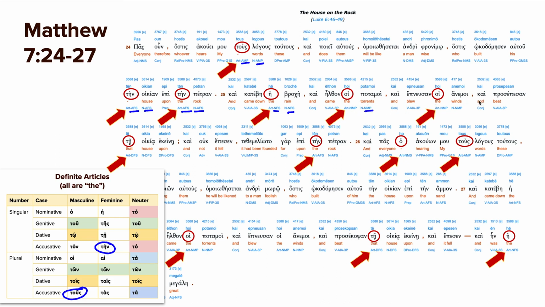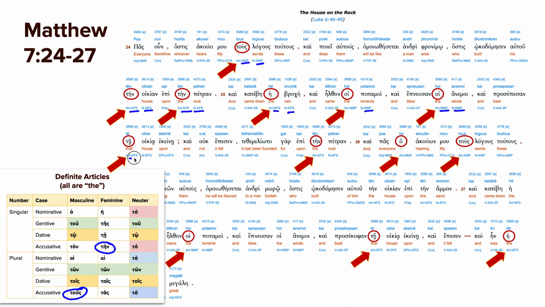And the winds blew, so the nominative masculine plural is the subject of blew. And notice again in Greek, the subject can easily come after the verb. So, and blew the winds and beat the house. Okay, so the winds, hoi anemoi, that's how we get animated. It's something to do with the wind.